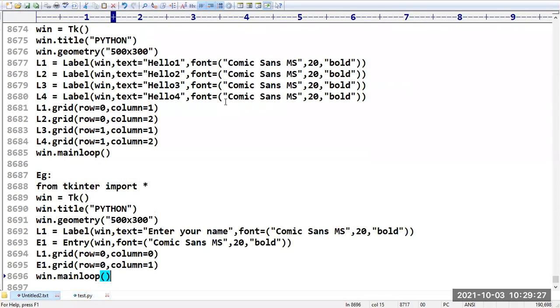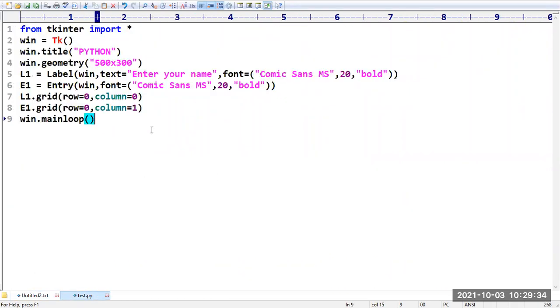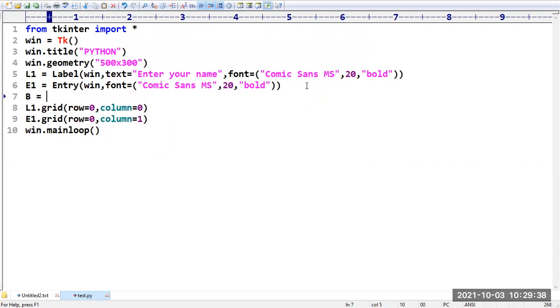Okay. Then, sir, I want to get the name and display it to the user. Yes, no problem. For that, I want to create one more control. What is that control? It is nothing but a button. Button B is equal to window comma, the text is the submit button. That means after entering the details, the user is going to click on the submit button.